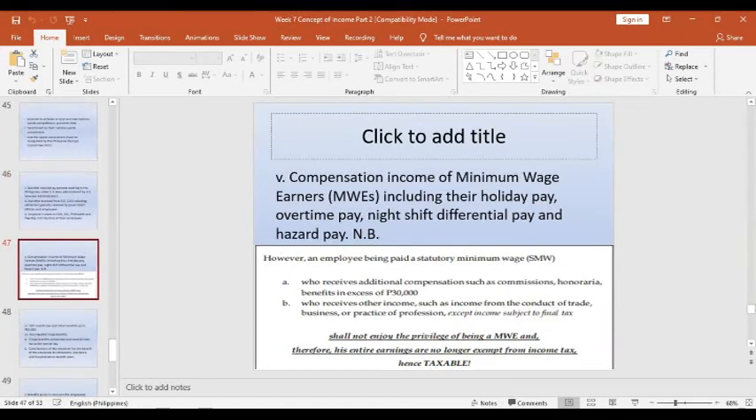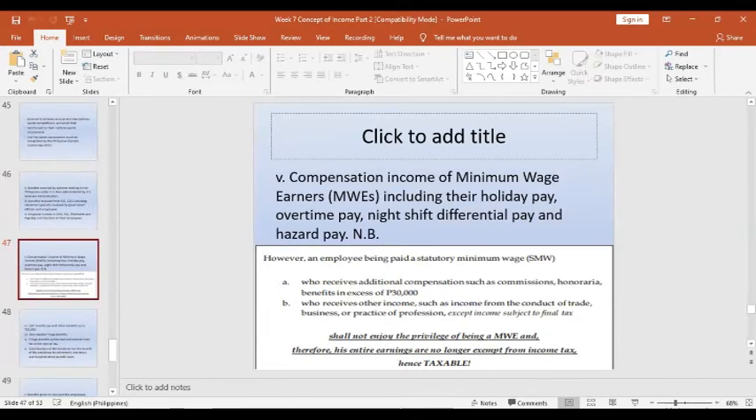And another, okay, this is for the individuals, the compensation income with the minimum wage earners, including holiday pay, overtime pay, night shift differential, and hazard pay. Okay? And then no bonus. However, this is non-taxable.